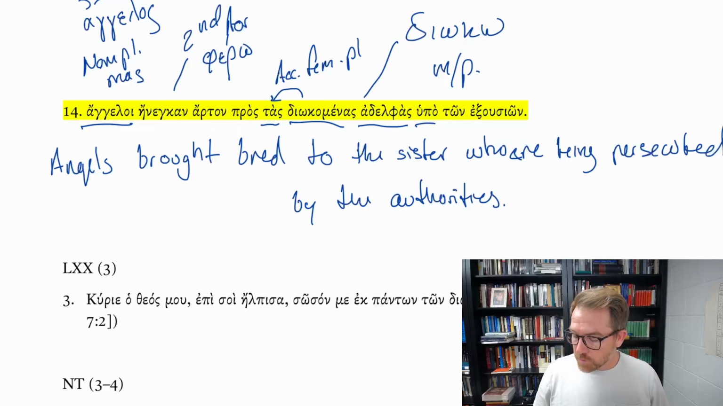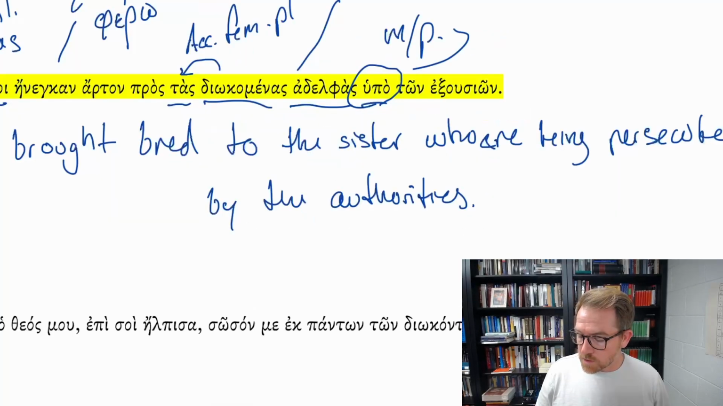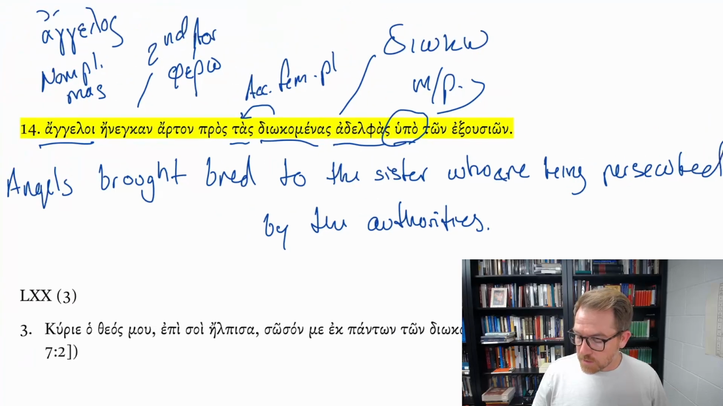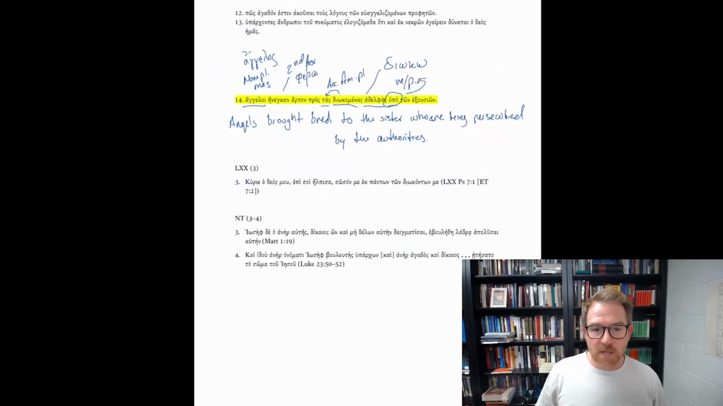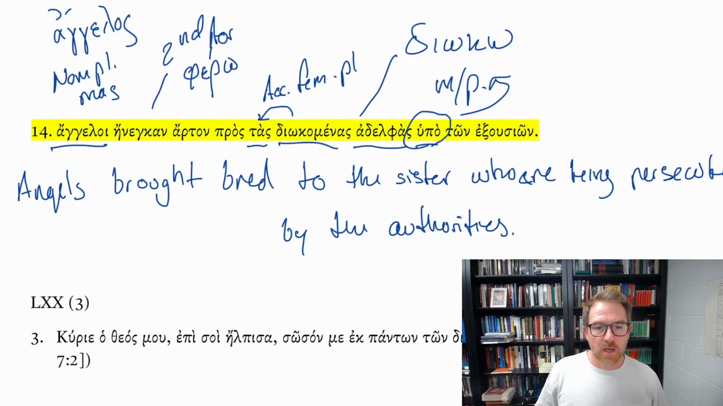And as a contextual note, whenever you see hupa in the context of one of these middle passives, it's usually going to describe the agent of the action. The subject is the sisters, or really the noun being described, and I should say sisters, not sister. So angels brought bread to the sisters who are being persecuted, or the sisters being persecuted by the authorities.